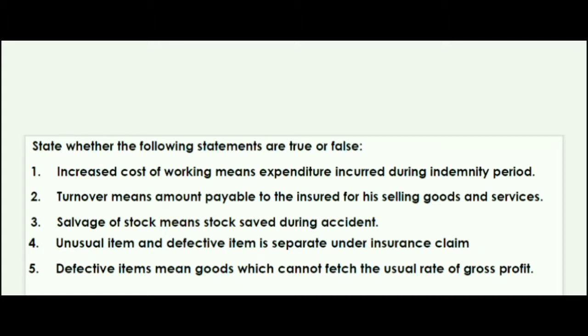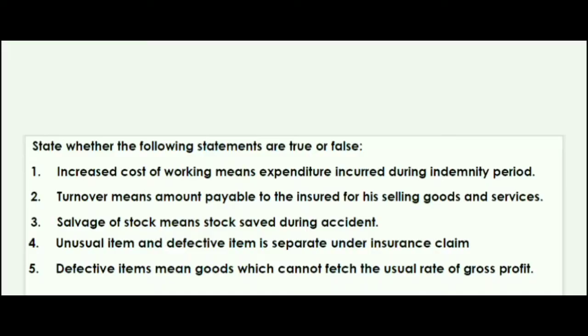Okay, so let's see the last question. Defective item means goods which cannot fetch the usual rate of gross profit. So it's true, guys. Goods which cannot fetch the usual rate of gross profit is nothing but defective, obviously, because if you are not getting the absolute rate of that good, it means it's a defective piece. So that's the correct response.